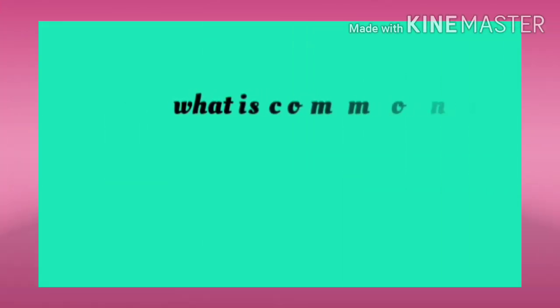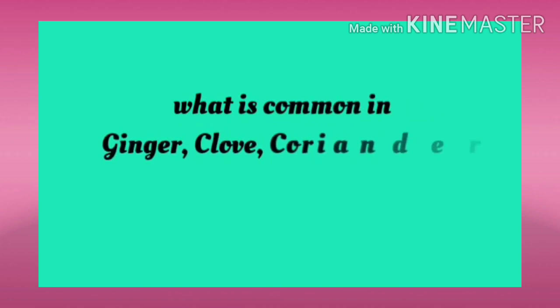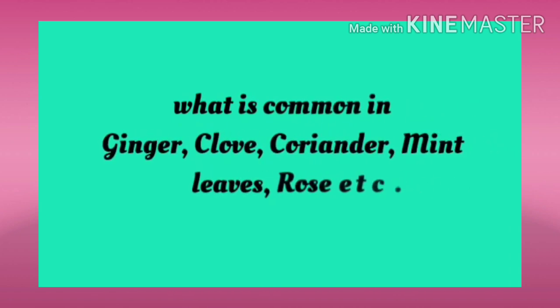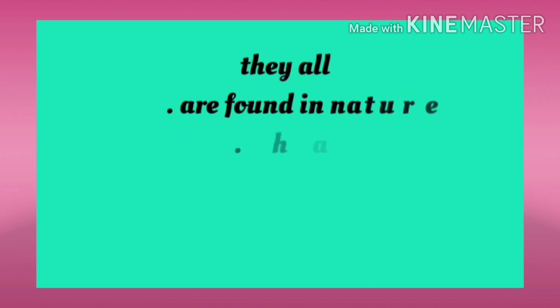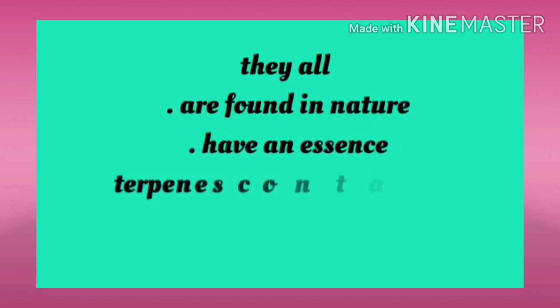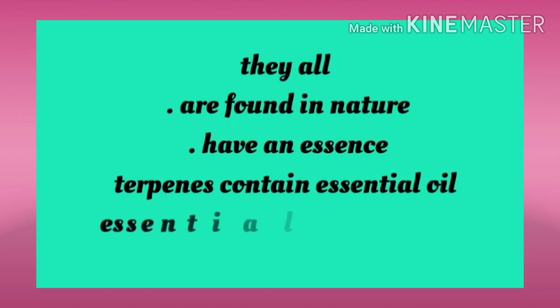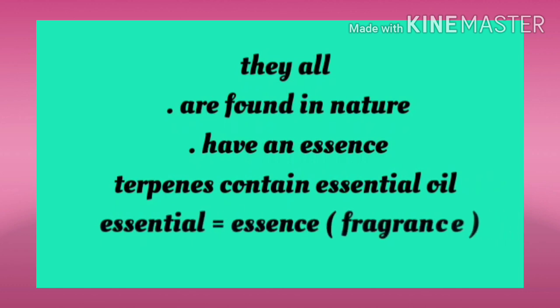So, before we start our journey, you just think on this. What is the thing which is common in ginger, clove, coriander, mint leaves, rose, etc.? Come on, think on this. Right. Some of you may say that all of these substances are found in nature. Right, it's true. Some might think that all of these substances have an essence, that is fragrance.